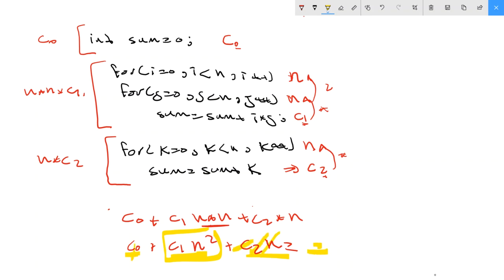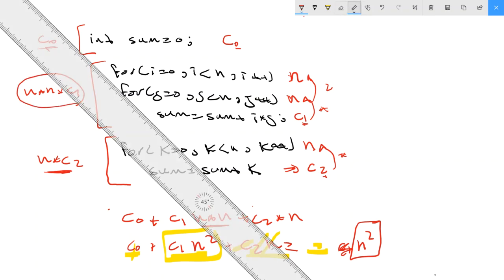So the worst case for me here is C1 n squared, and this is constant, I don't take it. So the worst case for this code to run, it takes n squared time. See, for the worst case, we don't care about the small pieces. We care about the worst place in the code, how much time it will take to run.